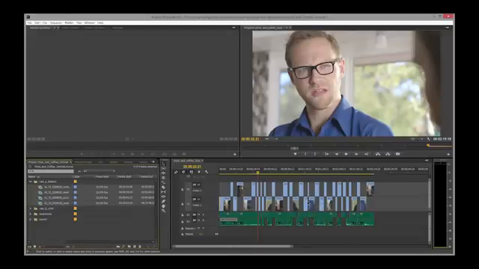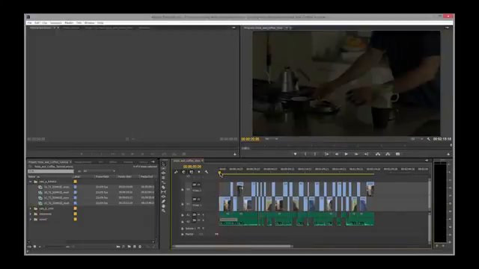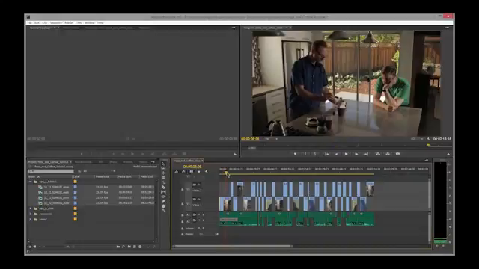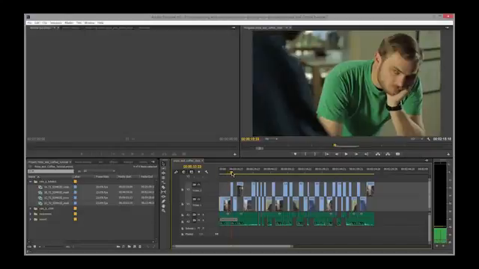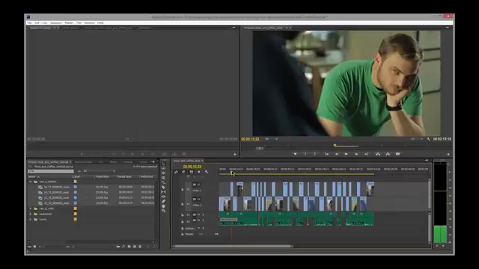Alright, let's go through this timeline and just look at some of the problems. So at the beginning we can see this opens up with two guys making coffee, and there's a couple of shots here that seem excessively dark, definitely way too dark. They're shot on a number of different cameras with different lighting. And you can see in this shot, this one definitely looks better, but I would call this one a little bit on the warm side. We can call clips warm and cool, and if you look at this one, it's a little bit more cool. Cool meaning it is actually a little more bluish, and this one is a little bit more orange or red.